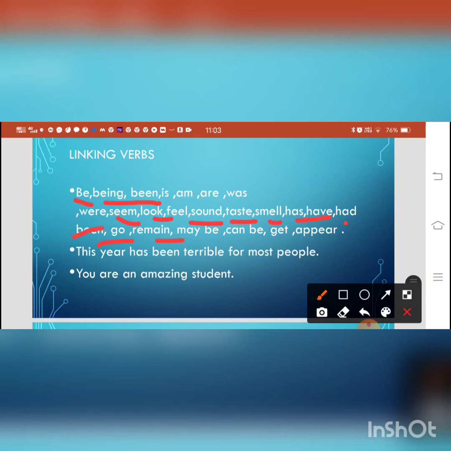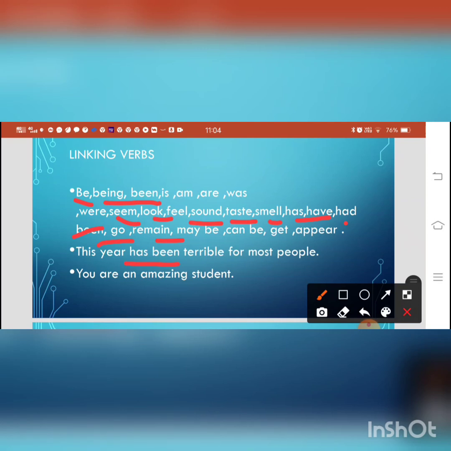But it depends on the function whether they are used as a linking verb or a stative verb. For example, this year has been terrible for most people. Has been is a linking verb. Be verb, I told you: be, been, being. Because of the pandemic, this year has been, or the last year also had been, very terrible for most people, a very tough time everybody faced. So here again it is a linking verb.